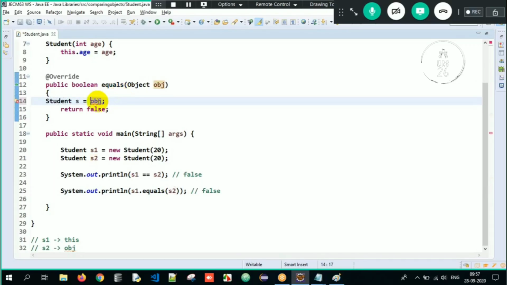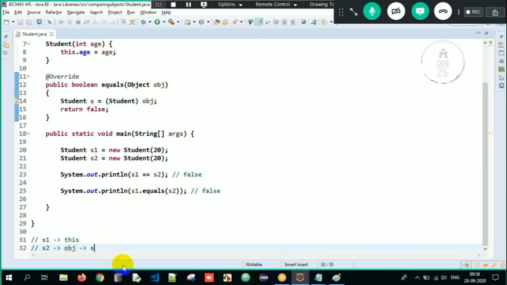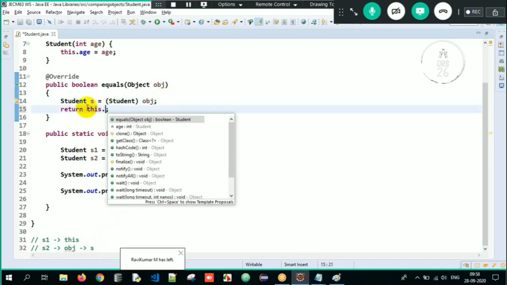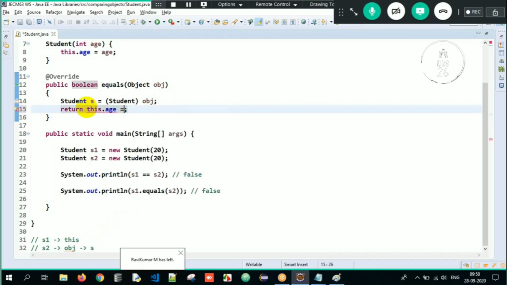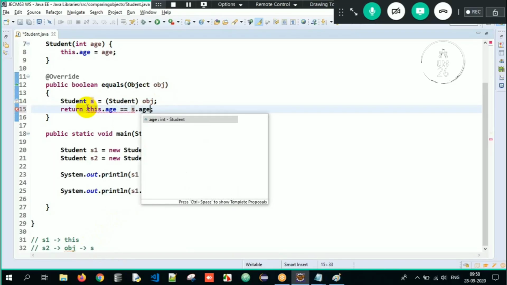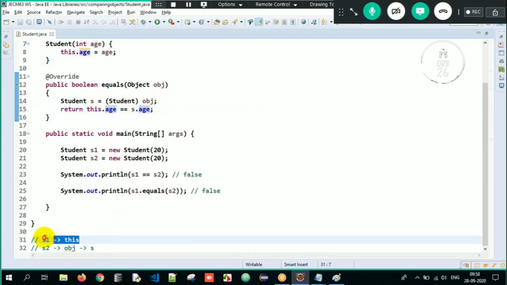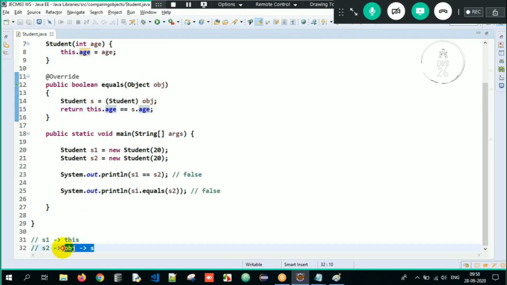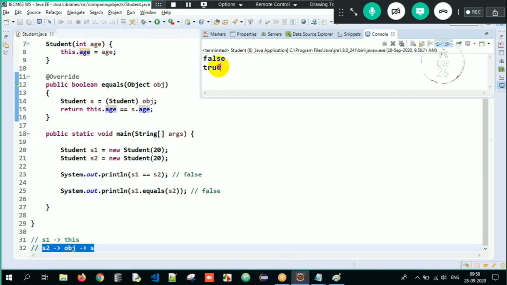But downcasting has to be done explicitly. See, downcasting done. After that, this obj now can be referred to as S. So return what? The current object's age equal to S.age here, meaning this is nothing but S1, S is nothing but obj, obj is nothing but S2. So now when I execute it, look at the output, I get true here.